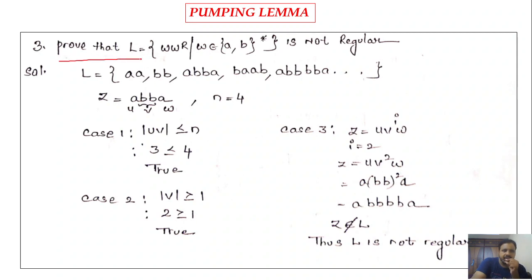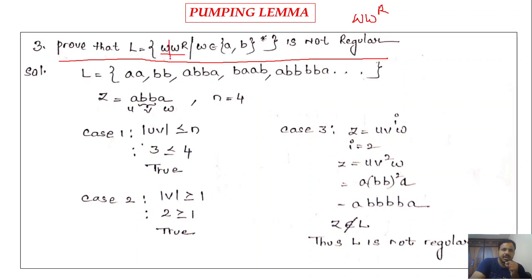Prove that L = {w w^R such that w belongs to {a,b}*} is not regular. Here we know that w is a string and w^R is the reversal of that string. So every string in the language must have two parts.